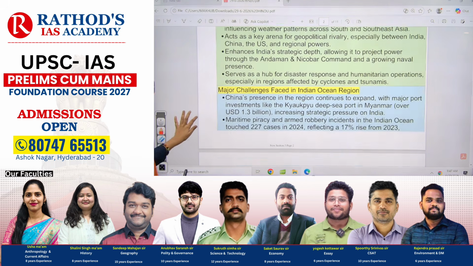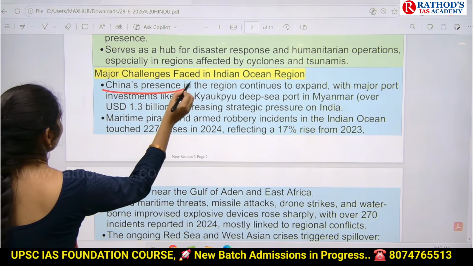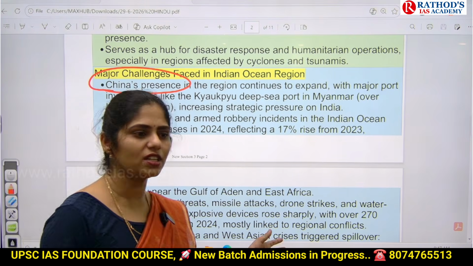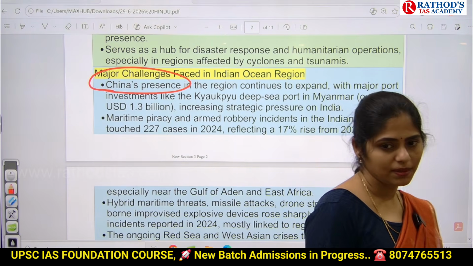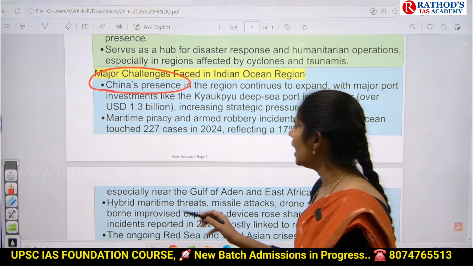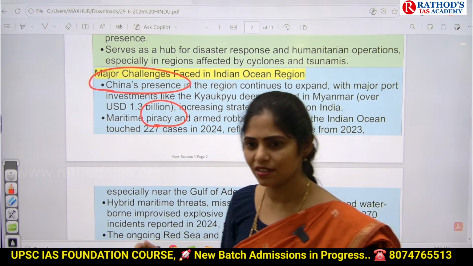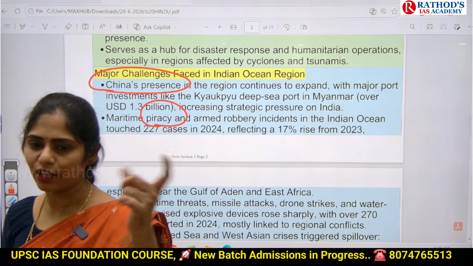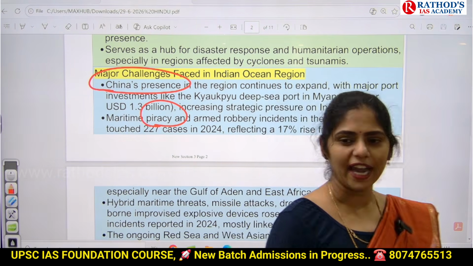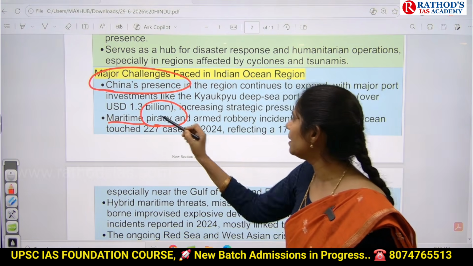So what are the challenges we are facing in this Indian Ocean region? First and foremost, the challenge here is China's presence. China is increasing its expansionist policy. It is one cause of concern for our country. That is one thing. And next is piracy. Piracy is nothing but hijacking of ships. Hijacking is a word used for aeroplanes. In the same way, in ships, if a hijack happens, it is called piracy. It is called maritime piracy.